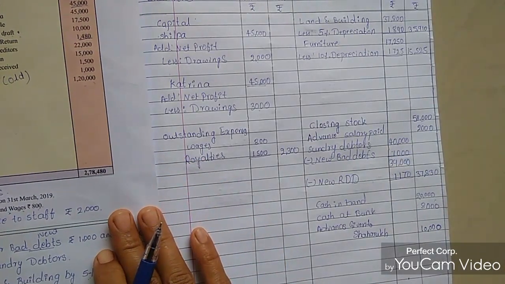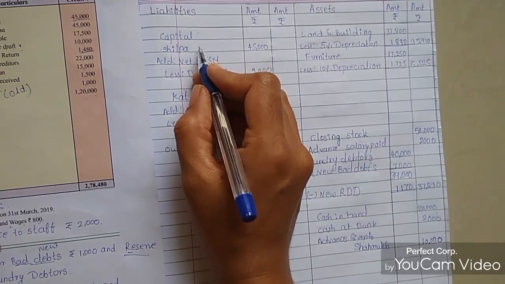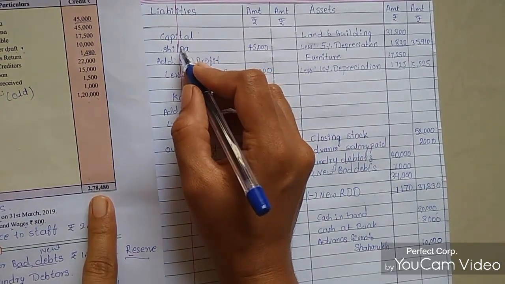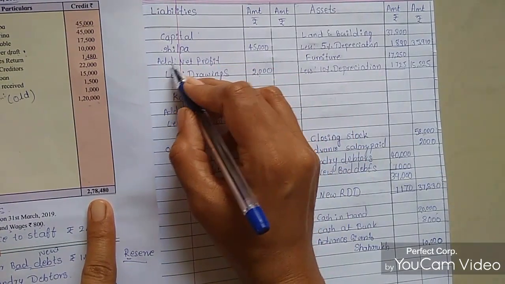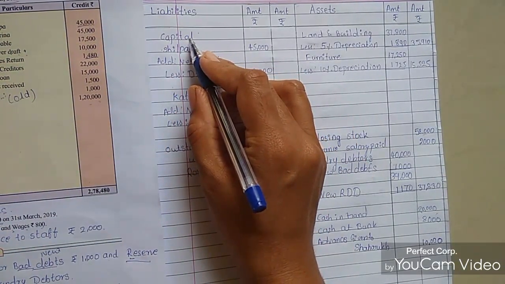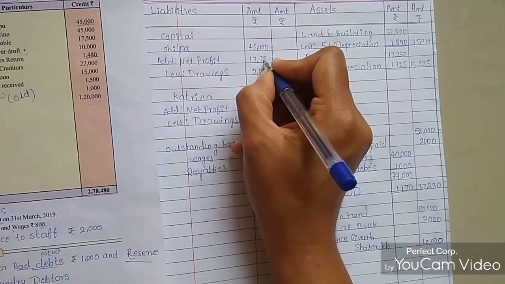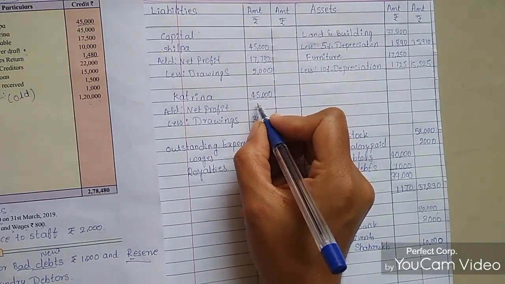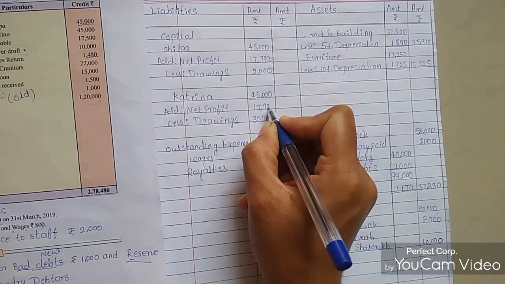Next, this net profit will transfer to the capital account in the balance sheet. Shilpa's opening capital is 45,000, and we'll add this net profit to the capital account. That is how much? Shilpa's is 17,732. And Katrina's how much? It is 17,733 rupees.